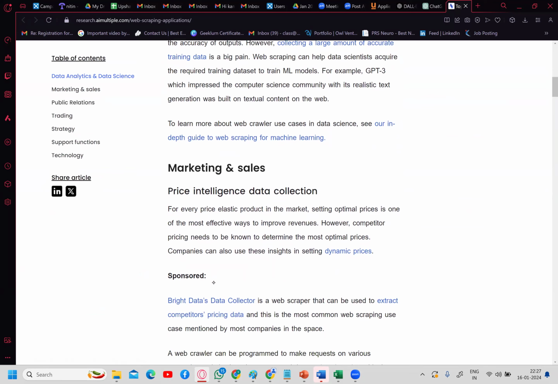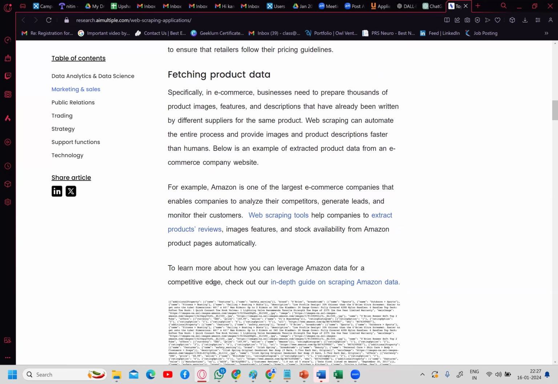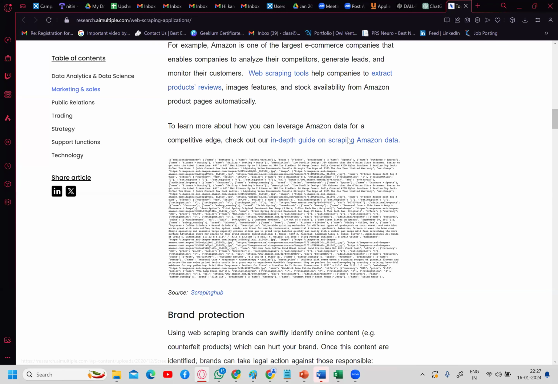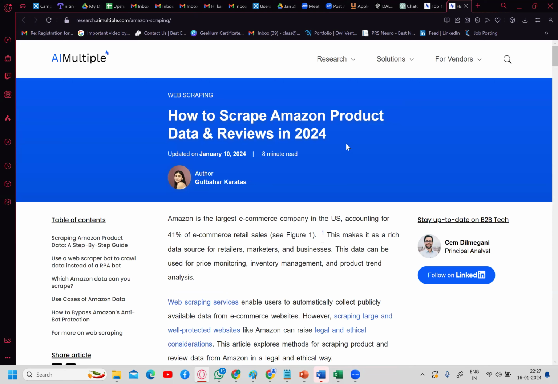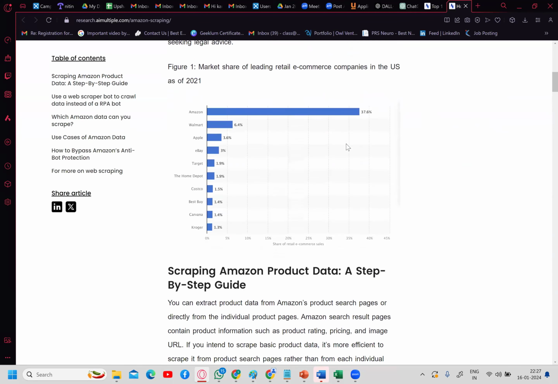I told you, right? Price intelligence, then fetching the product data. Okay. See, here he will explain how to fetch the product data of Amazon. So there is a detailed article on how to scrape Amazon product data and reviews in 2024. A detailed analysis is given.